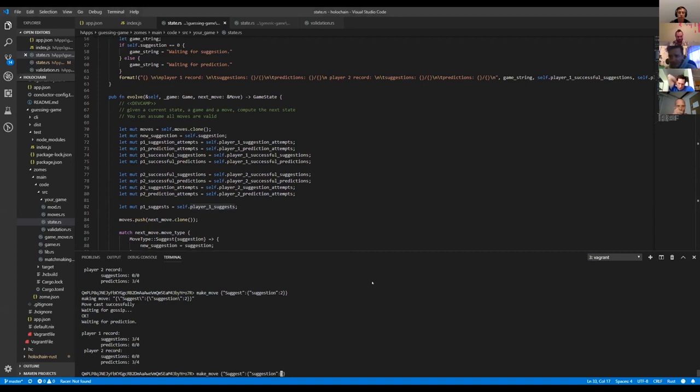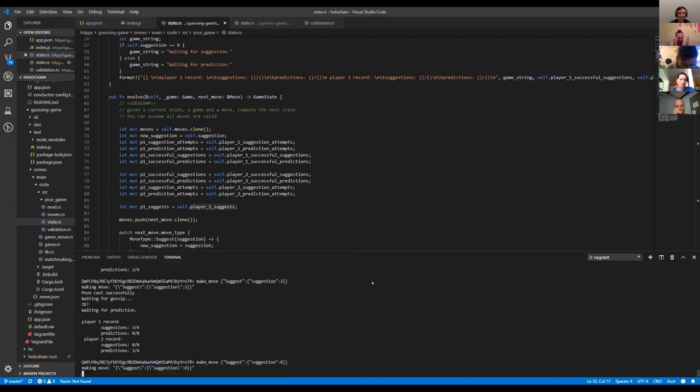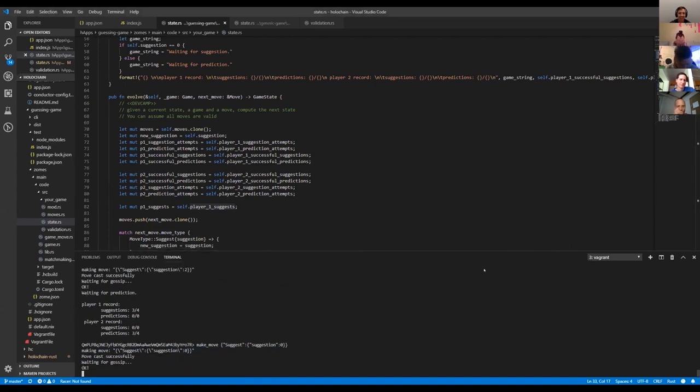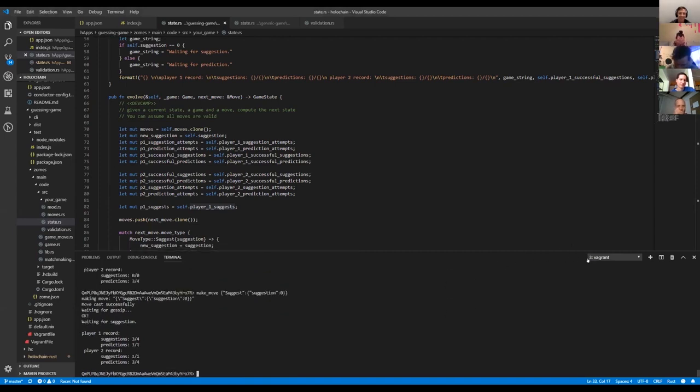Bear, look away for a moment while I make this, and then I'm going to have you tell me your prediction of which one it is. We are logging our suggestion. Move cast successfully, waiting for gossip. Okay, so we have a suggestion in there. Switch over. Okay, Bear. Prediction.